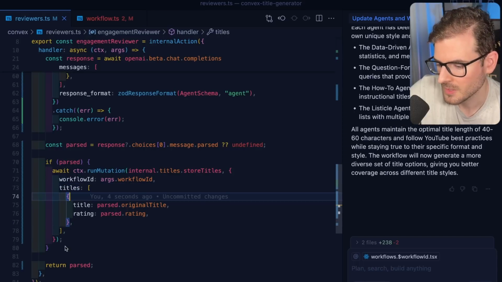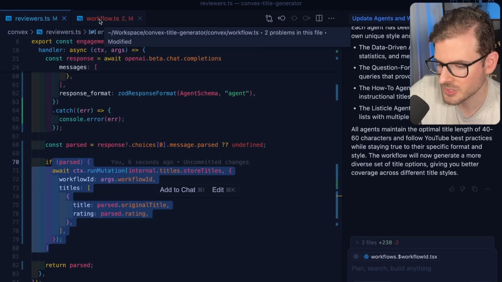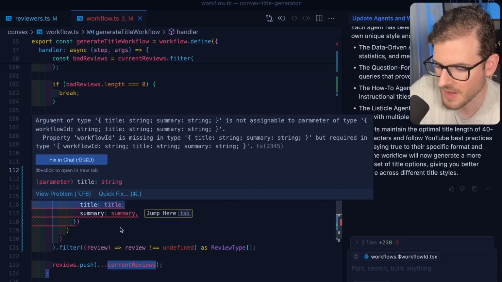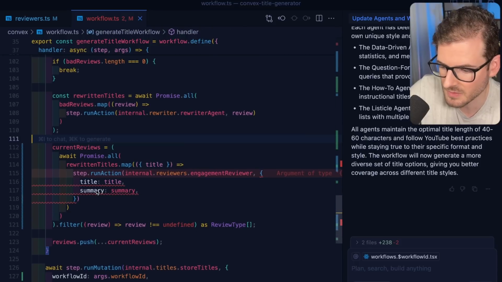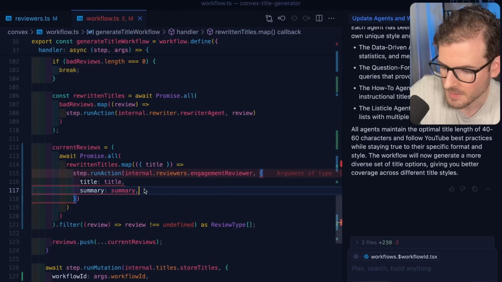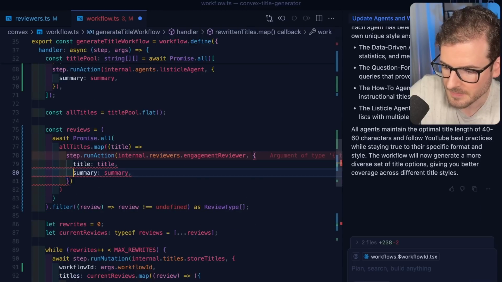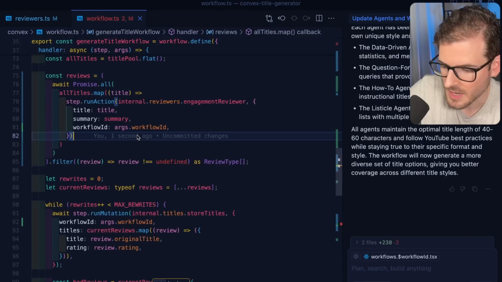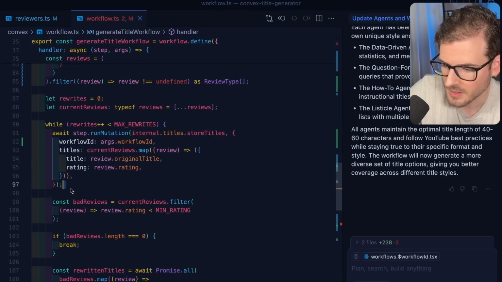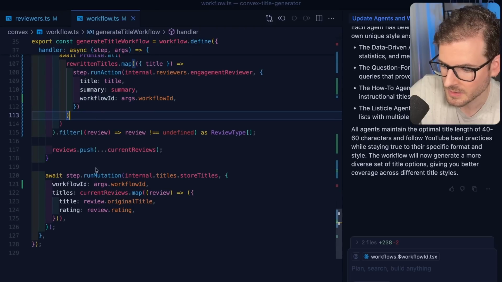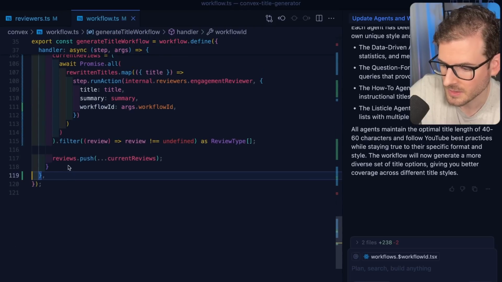Okay. So again, I can use this approach so that after it reviews every single title, it automatically pushes into the array. And so we'll get feedback faster in the UI, because right now it's waiting for everything to finish, and that's not what we want. So let's go make sure we pass in the workflow ID. Yeah, so we'll pass in the workflow ID there. And then wherever we're doing store titles, we don't need to do it there anymore. Instead, we can do it in the reviewer.